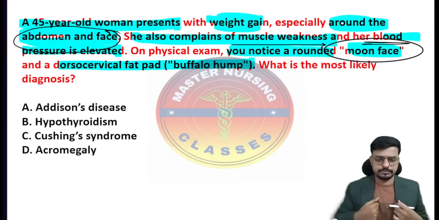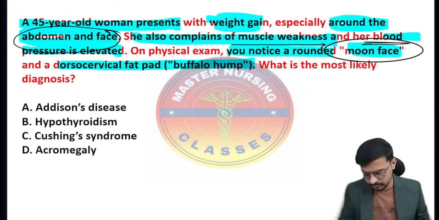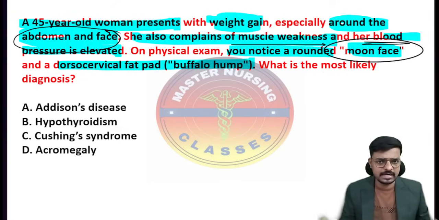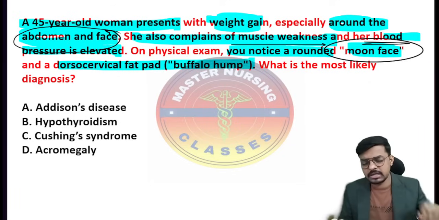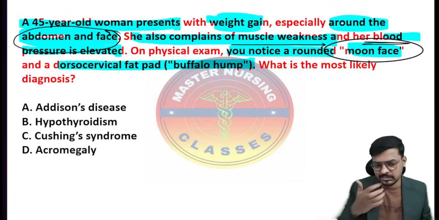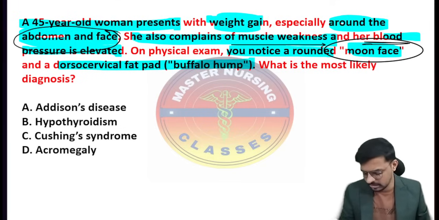So the question is, what is the most likely diagnosis of this condition? A 45-year-old woman presents to your OPD with weight gain, especially around the abdomen and face. She also complains that her muscles are very weak, and her blood pressure is raised. On examination, there is a rounded moon shaped face and a dorsocervical fat pad, the buffalo hump. What is the most likely diagnosis?